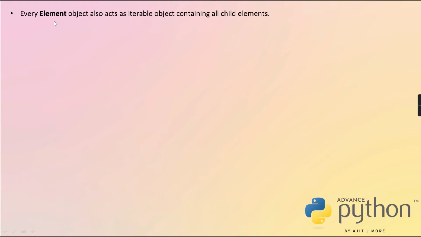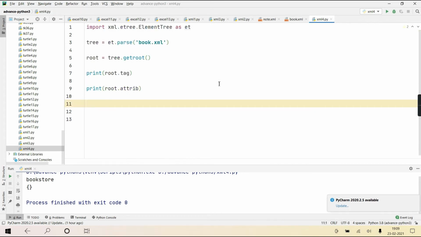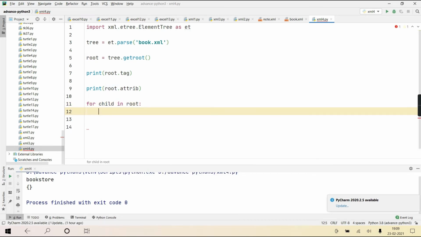Why? Because inside an element object there can be further child elements. So all those child elements are also objects of Element, and they are in their parent element. So the parent will act like a what? An iterable object containing all its child elements. And if it's an iterable object, you know in Python you can use a for loop on it. So if I apply a for loop here, for child in root.